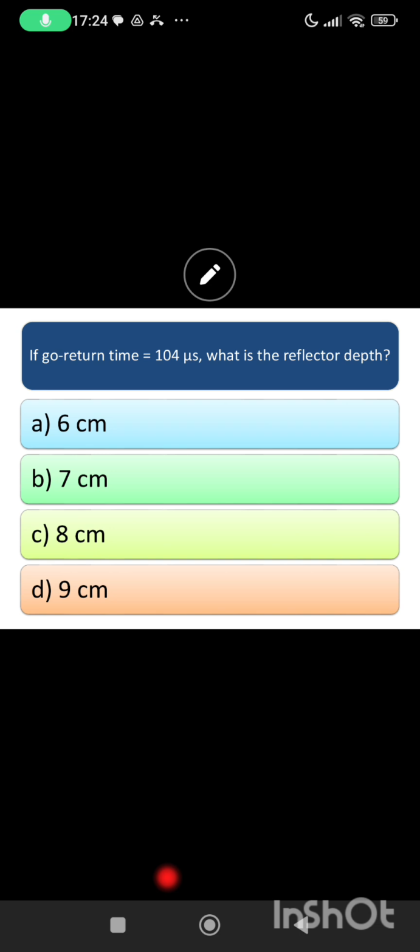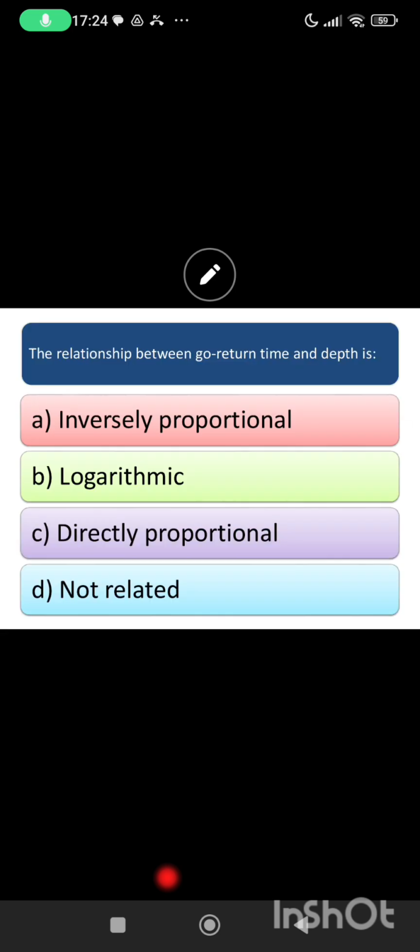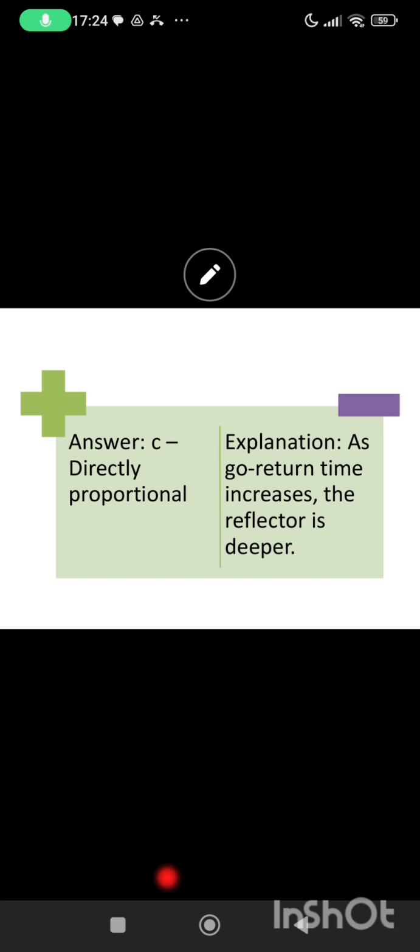Must calculate. C. Yes, answer is 8 centimeter. Relationship between go return time and depth is C. Okay, good.